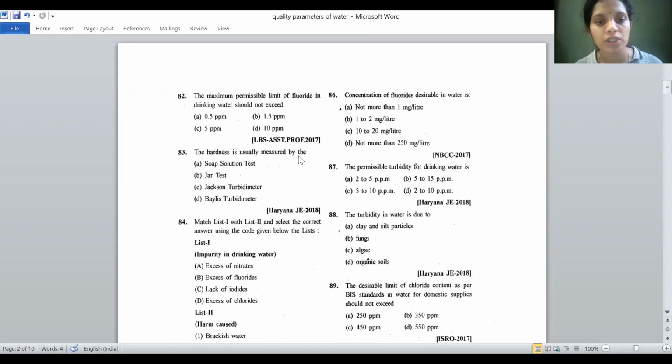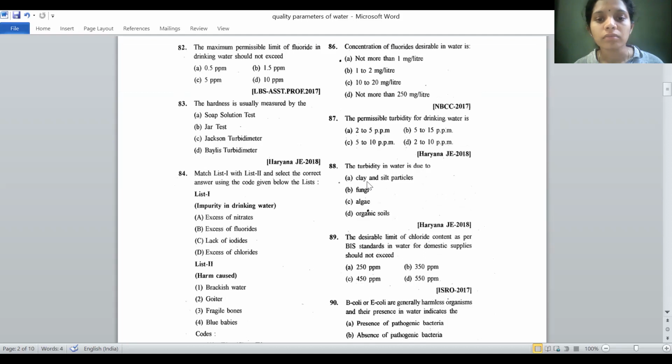Hardness is usually measured by the soap solution test. The concentration of fluorides in water should not be more than 1 milligram per liter. The permissible turbidity for drinking water is 5 to 10 ppm. The turbidity in water is due to clay and silt particles.